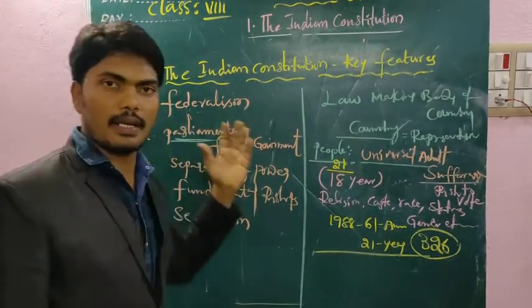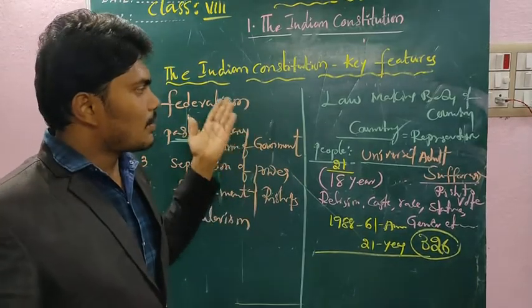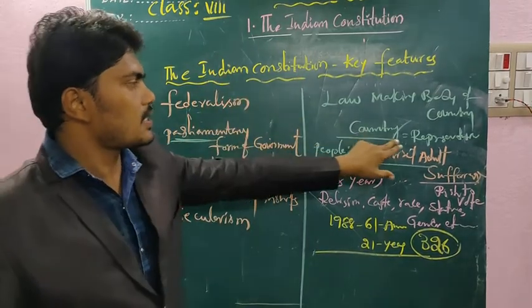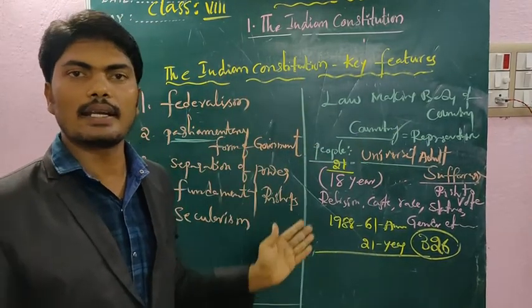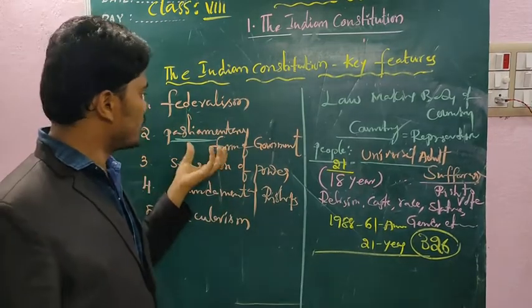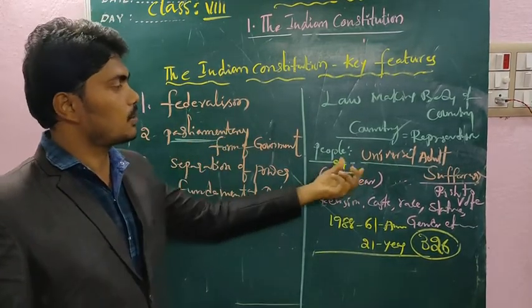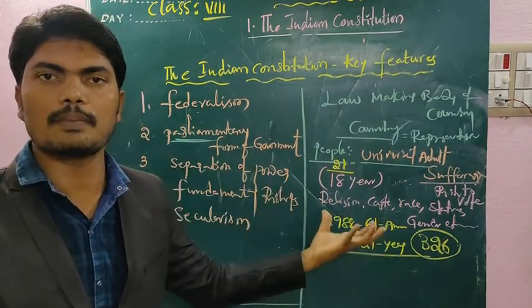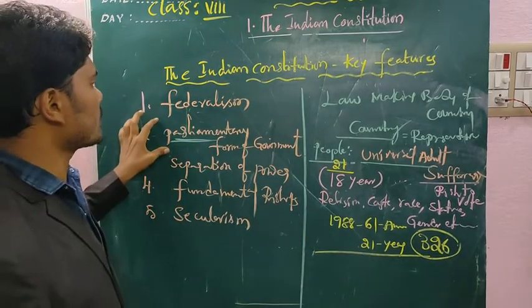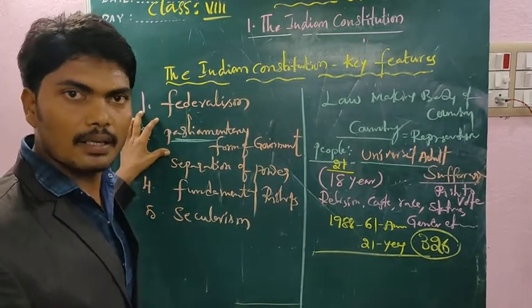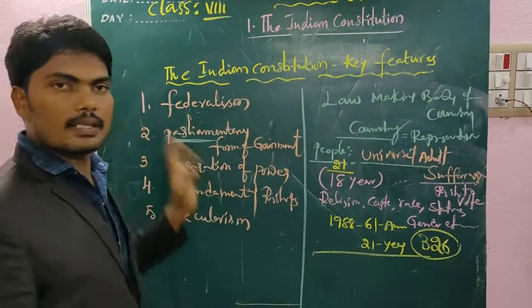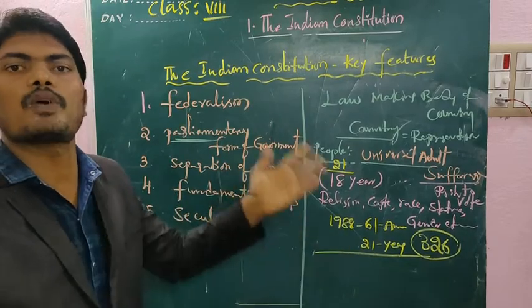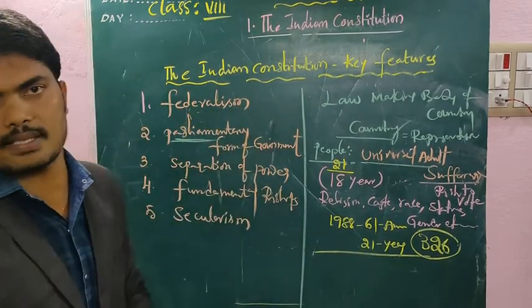The parliament is the highest law-making body, a representative council responsible to rule our country. The members of this council are elected by the people through universal adult suffrage. Citizens above 18 years choose the representatives who are able to rule our country. This is nothing but the parliamentary form of government, right? Inside the parliament there are two houses, Lok Sabha and Rajya Sabha. The members are representatives, responsible to make the laws and implement the laws as per the constitution.